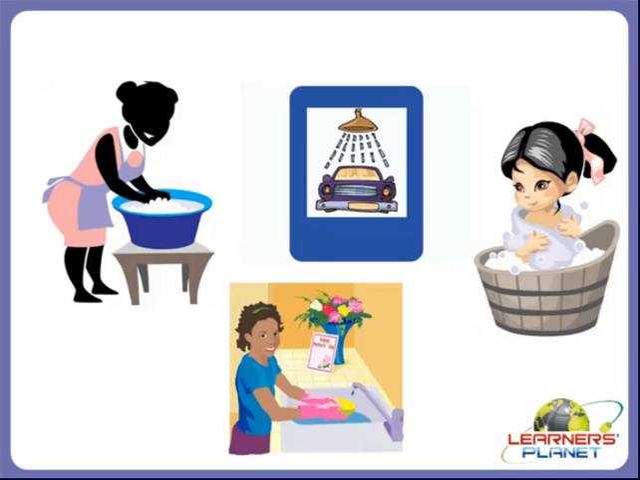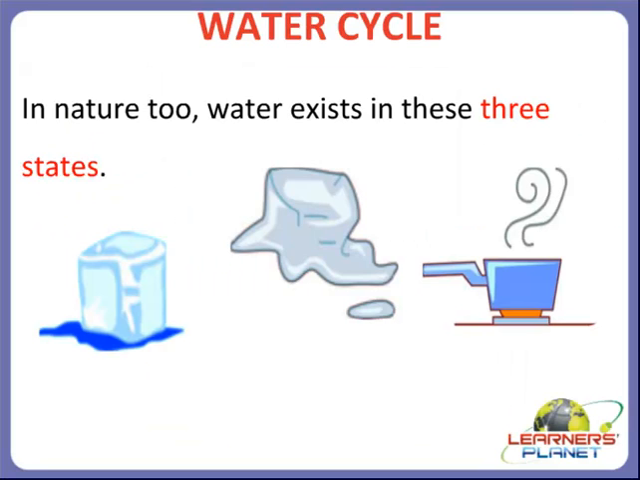We use water for various purposes like cleaning or washing our clothes. You can see in all the pictures. Yes, you can see that this woman is washing clothes. A car has been washed by water, and you can see this woman washing utensils, and we also use water for bathing. So we use water for various purposes.